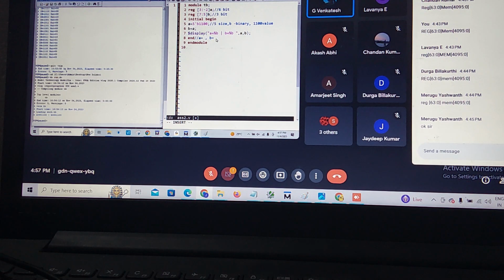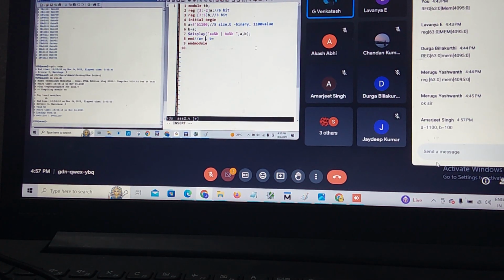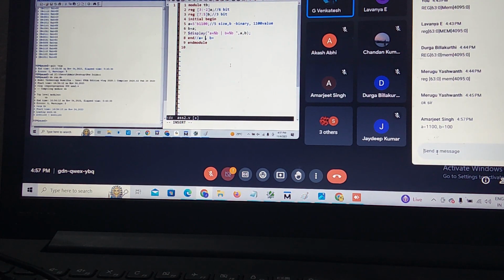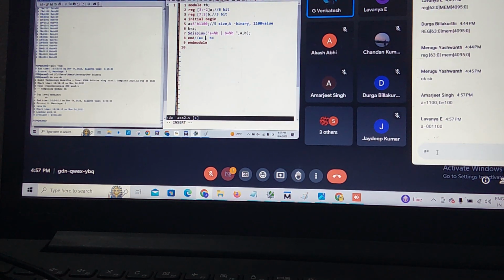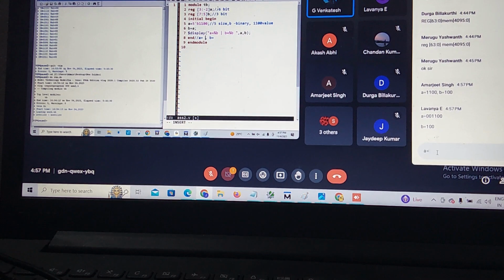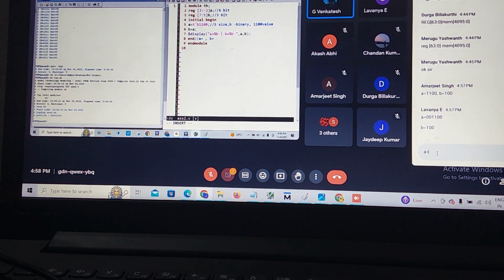If it is a mistake also no problem. Can anyone put it in the chat box? This size is the vector size, this is the vector name A, this is the data type. Vector declaration.